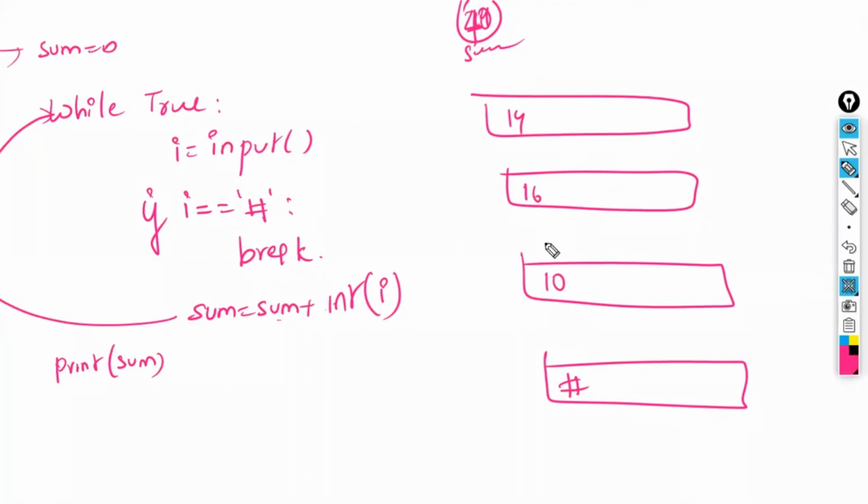Okay, for this program, how I have written the code: first, they asked for the sum. So sum is equal to 0, I have started, and sum is equal to sum plus i. This is the first step I have got in my mind. Whenever I see the word sum in a program, I will write this first in my mind. Okay, and asking the user multiple times to enter the value. Multiple times means we don't know n number of times.